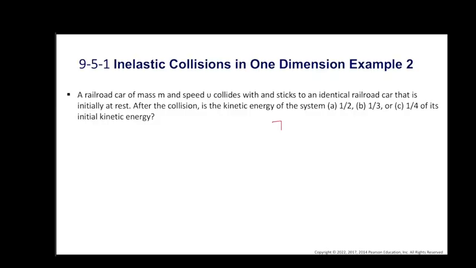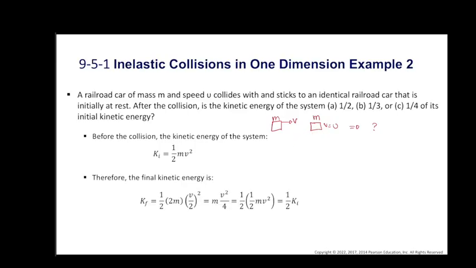Now we have a railroad car of mass m and speed v, and it sticks to an identical railroad car, that means mass is m, but it is initially at rest. Now after the collision, we are asked to find the kinetic energy of the system. Before the collision, the kinetic energy of the system is Ki, which is half mv square, because there is no kinetic energy in the second car because its initial speed is 0. Now what about the final kinetic energy?